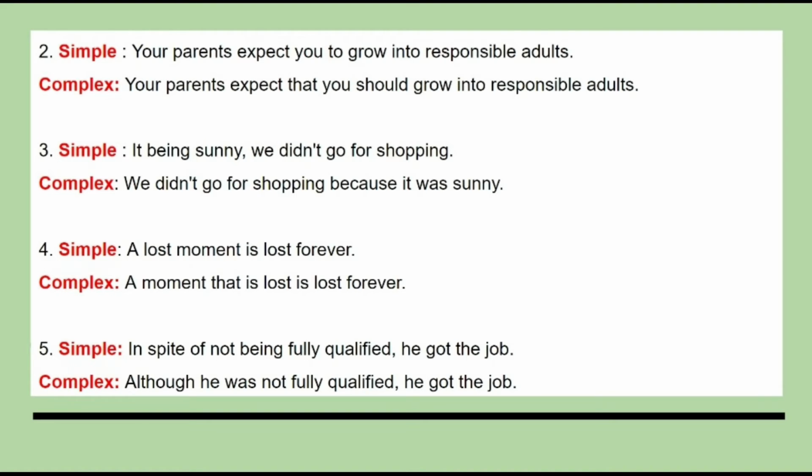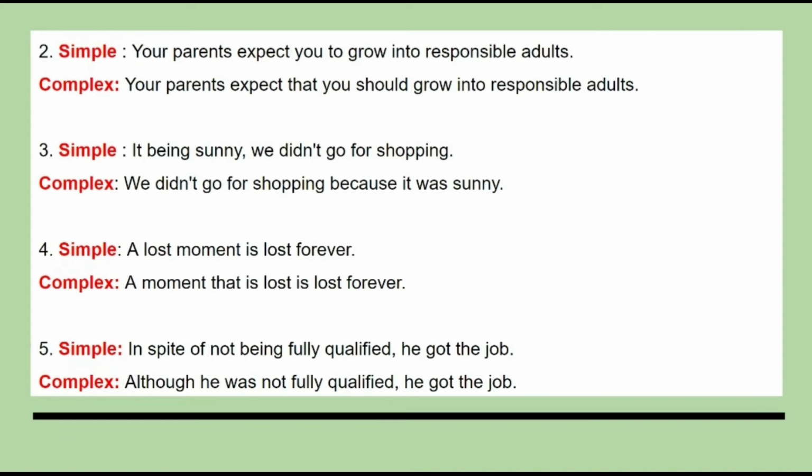Let's look at another example. The simple form of the sentence is: It being sunny, we didn't go for shopping. The complex form of the sentence will be: We didn't go for shopping because it was sunny. We made a sentence from simple to complex without changing its meaning by simply changing a few words.